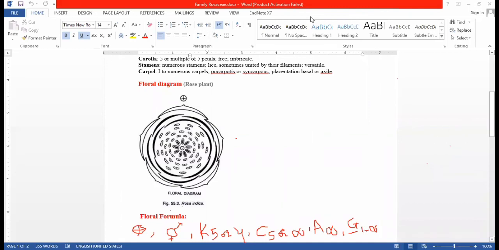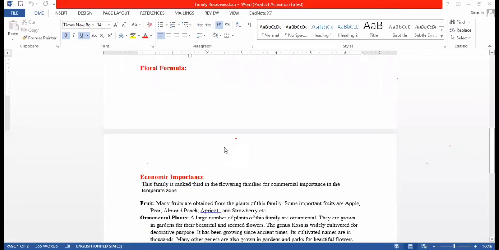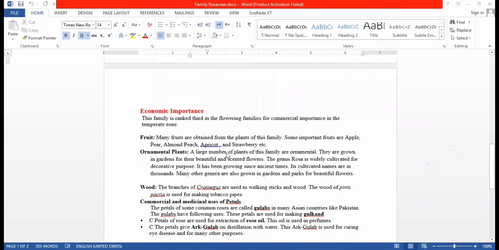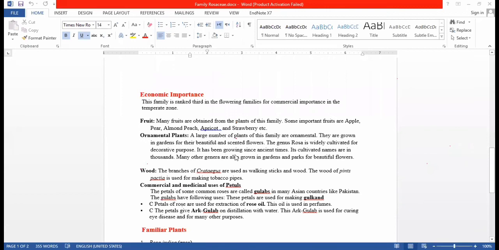After the floral formula, let's move to the economic importance of the family. This family is the third most important family in the flowering plants.